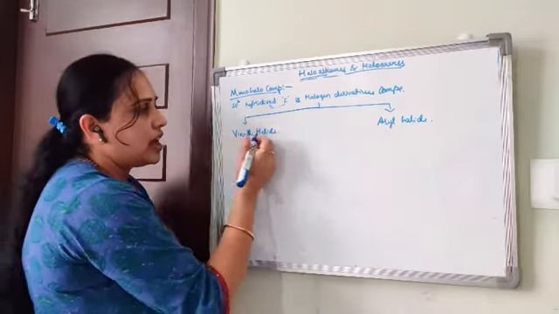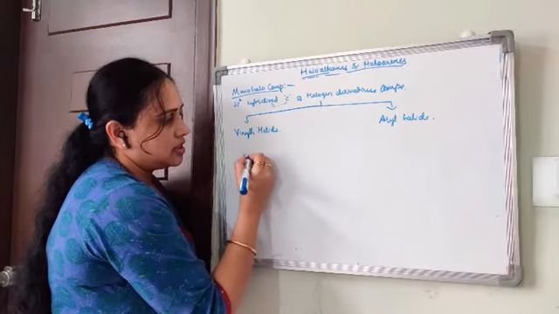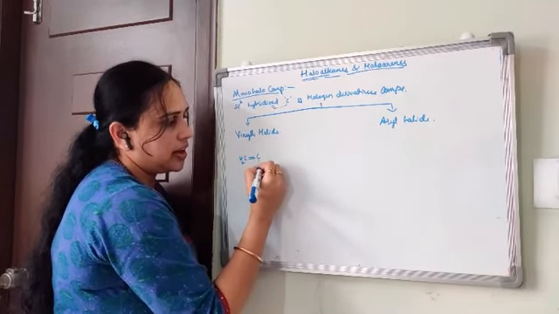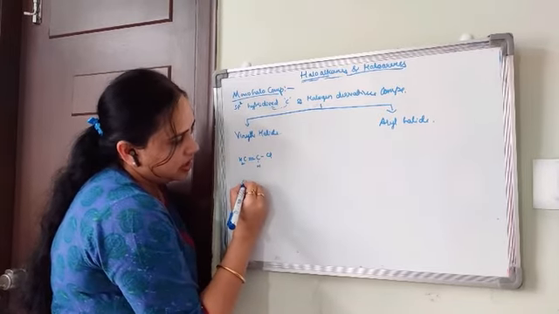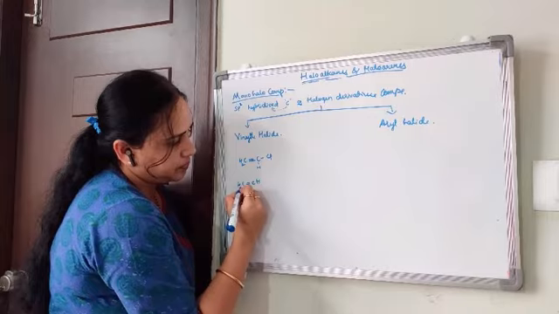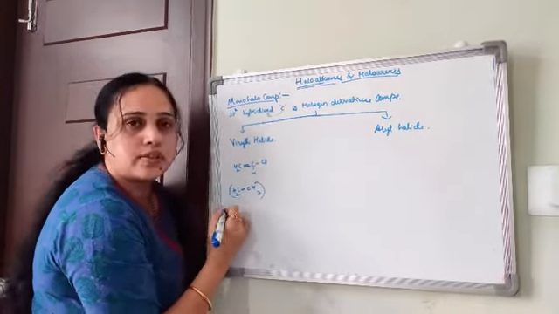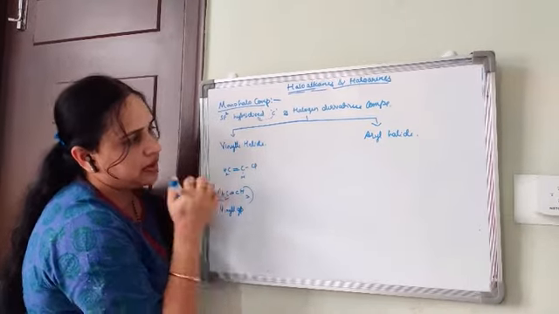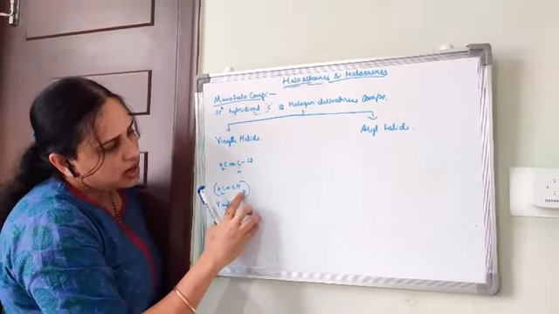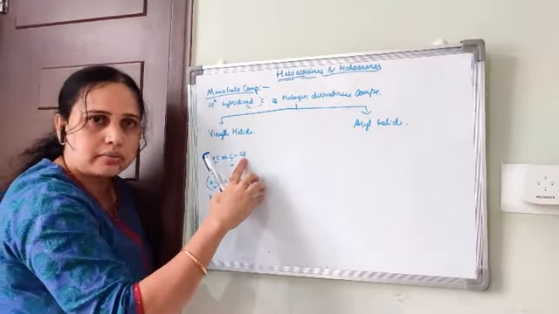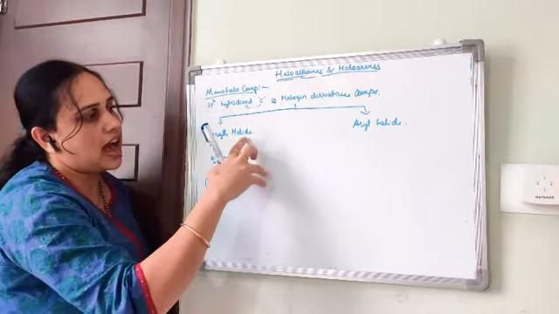Vinyl halide is CH2 double bond CH Cl. C double bond C, this group is called the vinyl group. If one hydrogen atom is replaced by a halogen atom, then this is called vinyl halide.